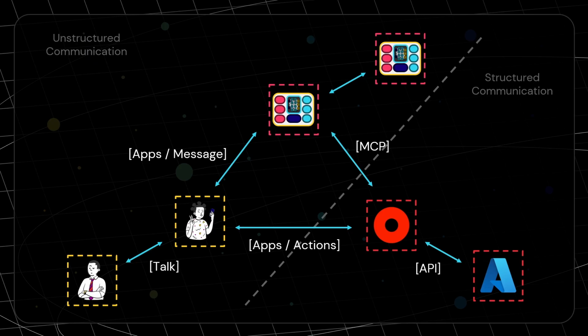So no, MCP is not something that will replace APIs. Those are different contexts, and they should stay separate, because if anyone here reads the specification of this protocol, you will see that it is made to be used by AI agents with systems, not between two systems.